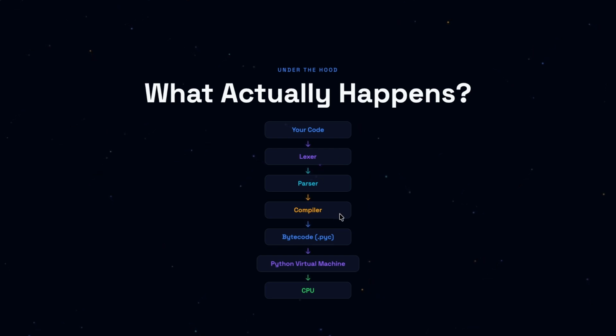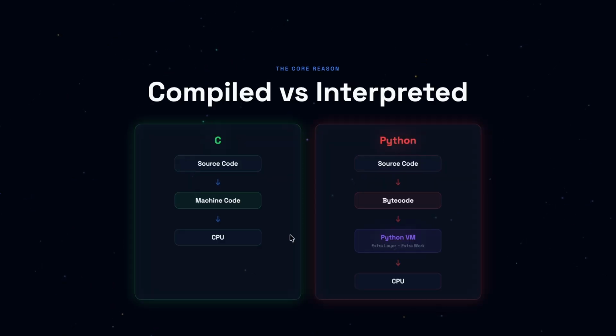So Python skips these three stages and directly jumps to this part, and that bytecode is passed to the Python virtual machine, which is built on top of the C language. It executes each bytecode step by step through the CPU, and finally the user sees an output in the terminal.